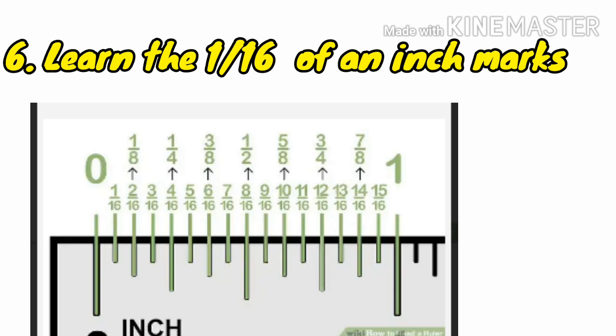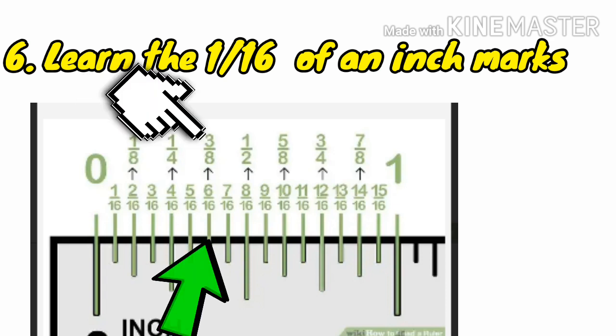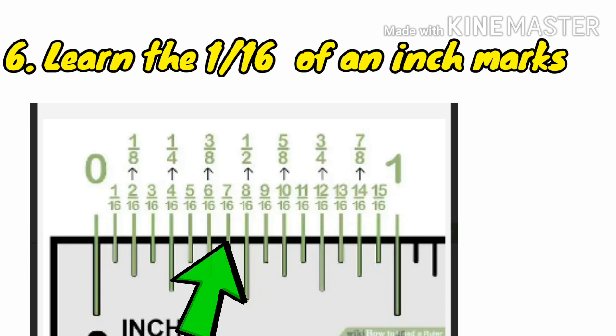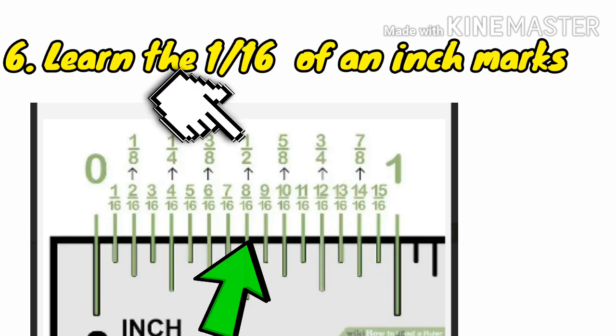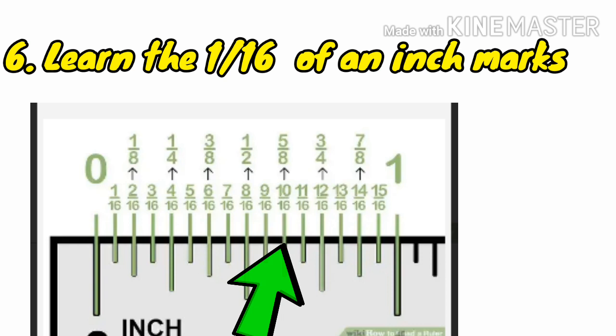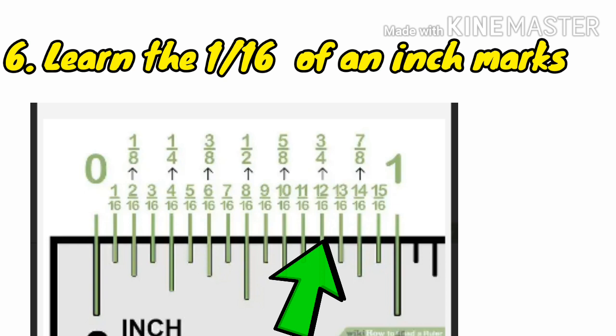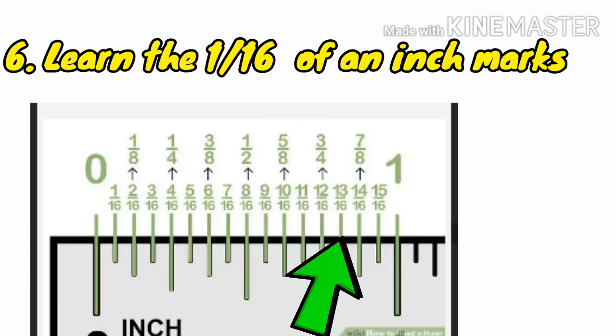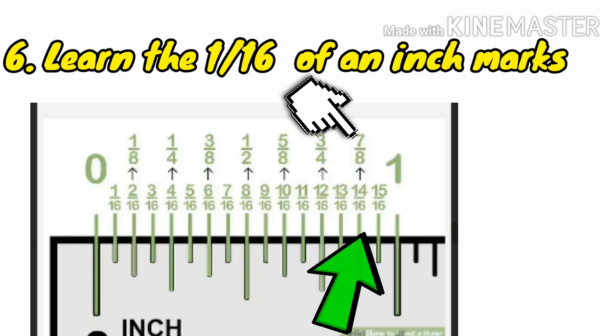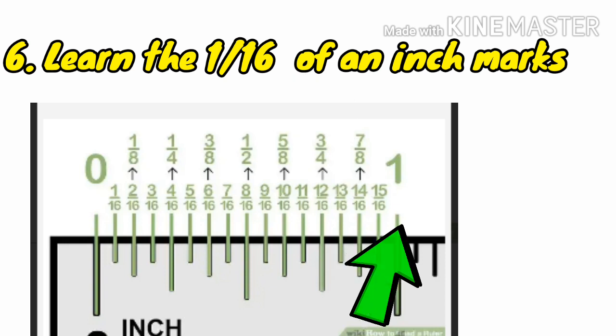These are the marks that denote 1/16, 2/16 or 1/8, 3/16, 4/16 or 1/4, 5/16, 6/16 or 3/8, 7/16, 8/16 or 1/2, 9/16, 10/16 or 5/8, 11/16, 12/16 or 3/4, 13/16, 14/16 or 7/8, 15/16, 16/16 or 1 of an inch.